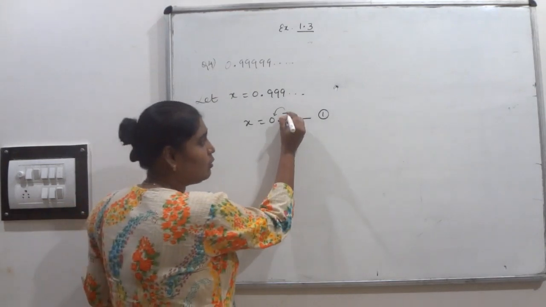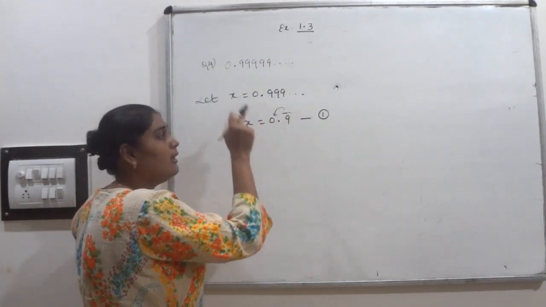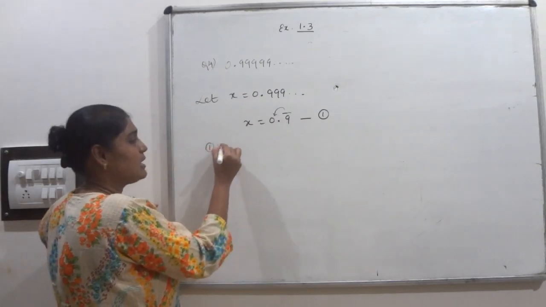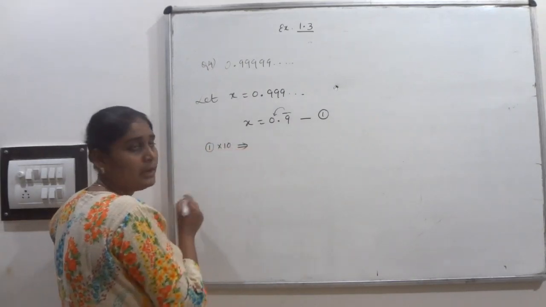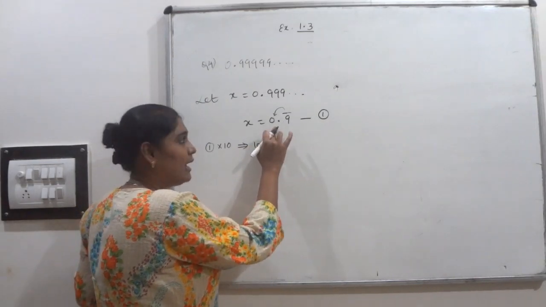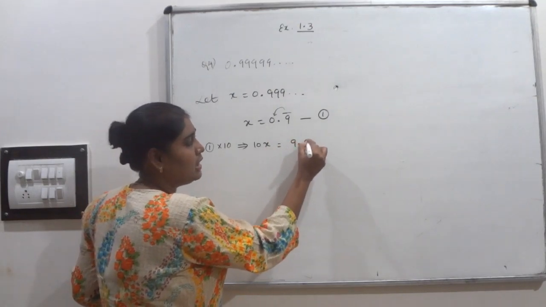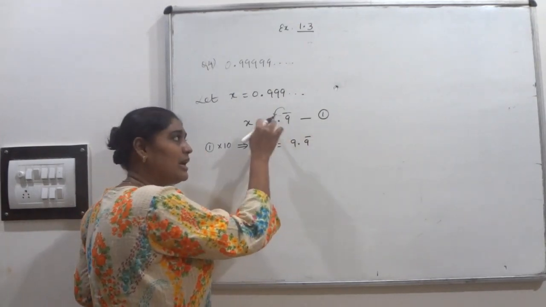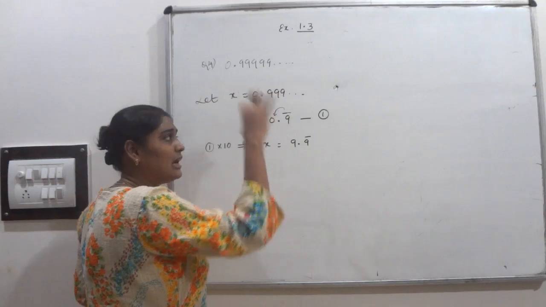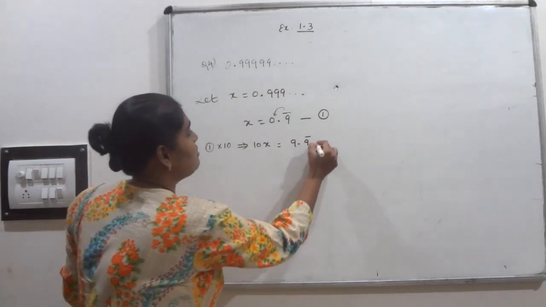So under the bar only one digit is there, so I have to shift that 9 to the whole number side. That's why the first equation is multiplied by 10. 10 into x, 10x. When you multiply 10 with 0.9 bar, you will get 9.9 bar, because only one 9 is shifted this side, and the remaining 9s will be there under the bar. So I have written it as it is. This is equation number 2.